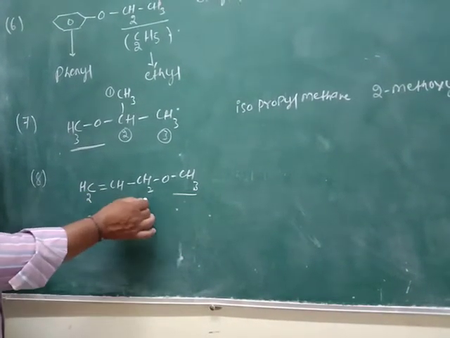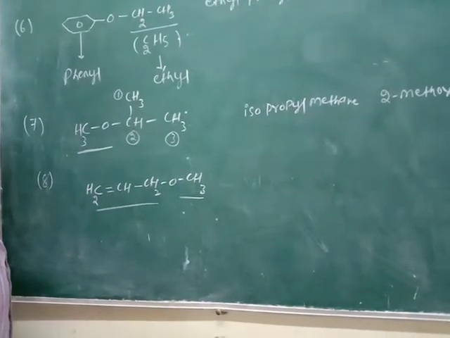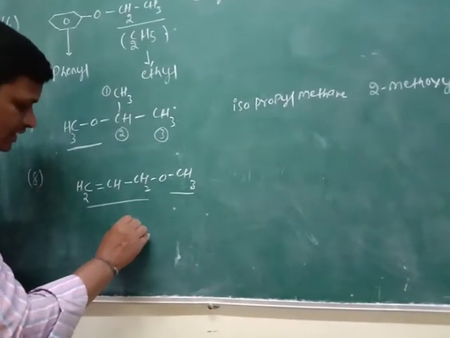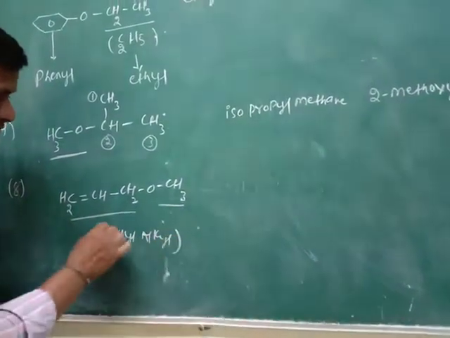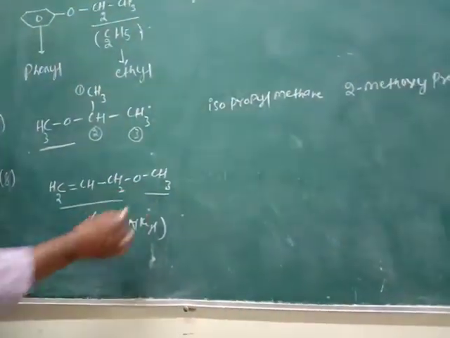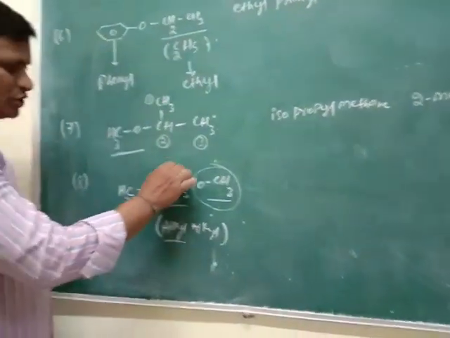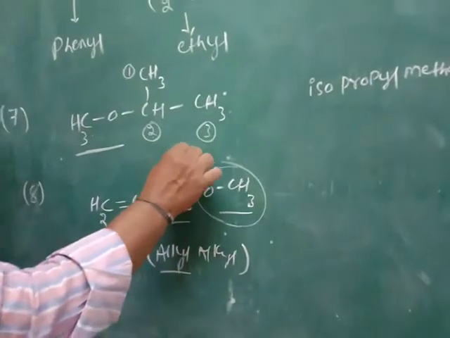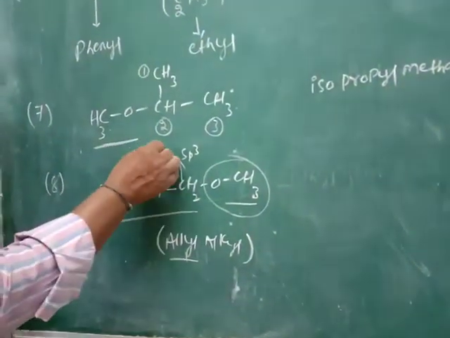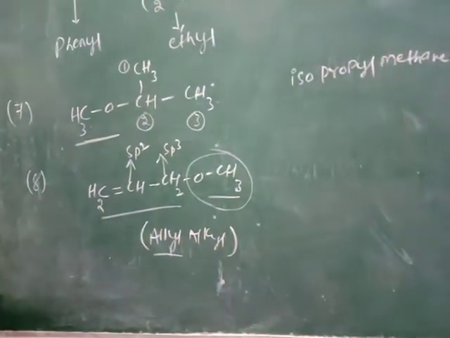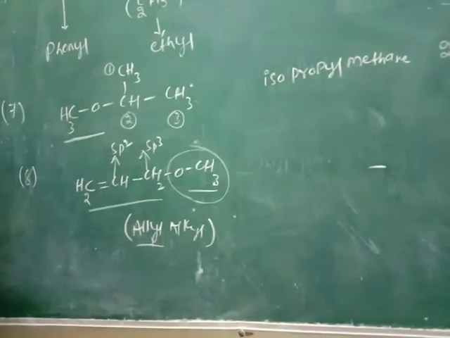This compound has allyl and alkyl groups. OCH3 is attached to an sp3 carbon, and the next carbon is an sp2 carbon. It is called the allyl carbon, so this is allyl alkyl ether. It has no common name.